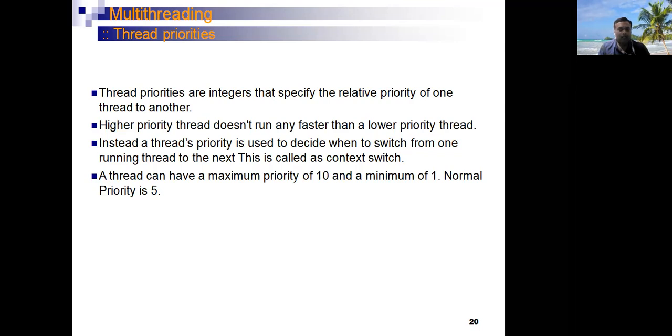And if the programmer wants to execute a thread with normal priority, then they have to set a normal priority for the thread. Here we have three priorities for a thread: maximum priority, normal priority, and minimum priority. The integer value for maximum priority is 10, normal priority is 5, and minimum priority is 1.